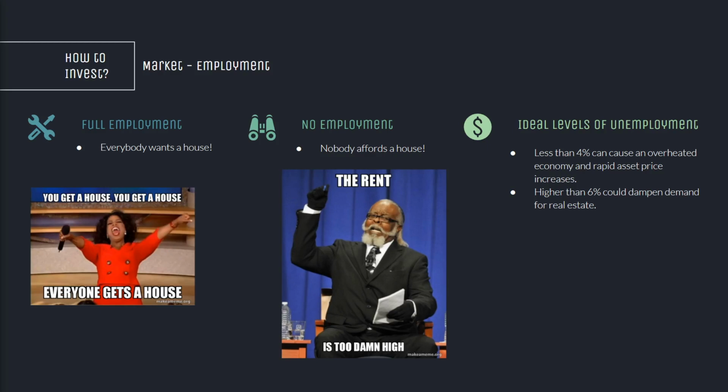The ideal level of unemployment that you're looking at is somewhere between 4% and 6%. Less than 4% can cause an overheated economy and rapid price increases. Higher than 6% could dampen demand for real estate, as unemployment becomes more of an issue when people start to leave the region. Now, of course, these numbers depend on the overall economic environment, and these are a rough guide for what you should be looking at.